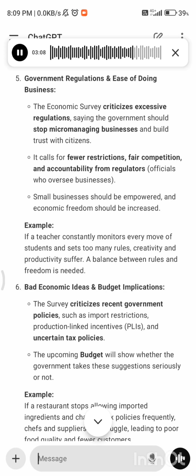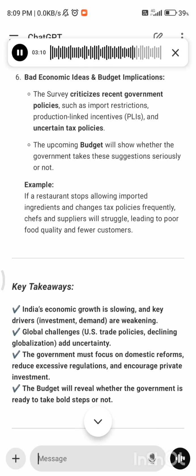6. Bad economic ideas and budget implications. The survey criticizes recent government policies, such as import restrictions, production-linked incentives, PLIs, and uncertain tax policies. The upcoming budget will show whether the government takes these suggestions seriously or not. Example: if a restaurant stops allowing imported ingredients and changes tax policies frequently, chefs and suppliers will struggle, leading to poor food quality and fewer customers.